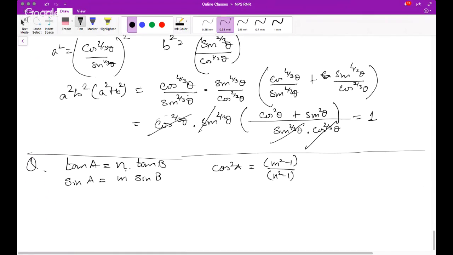Now, let's find m. M is sine A by sine B. And what's n?